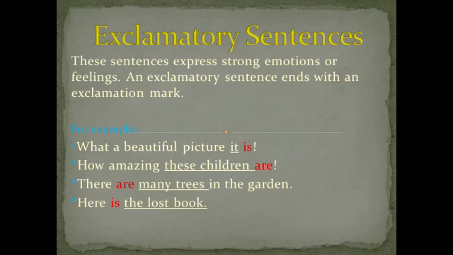Third sentence, there are many trees in the garden. When the sentence begins with there, the subject comes after the verb. Here the verb is are and the subject comes after the verb. The subject is many trees. Last example, here is the lost book. Again, the subject comes after the verb. The verb is is and the subject comes after the verb. The lost book is your subject.